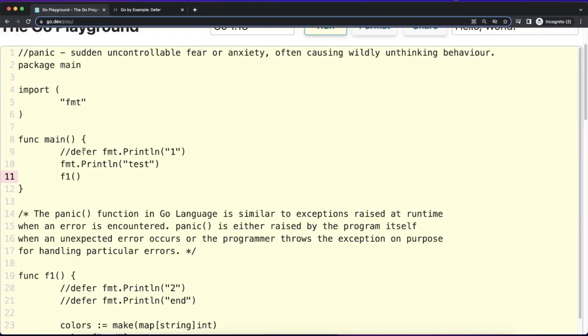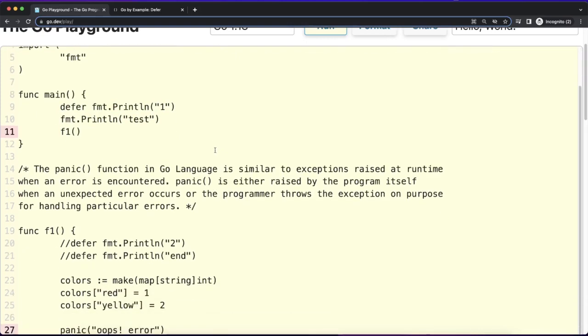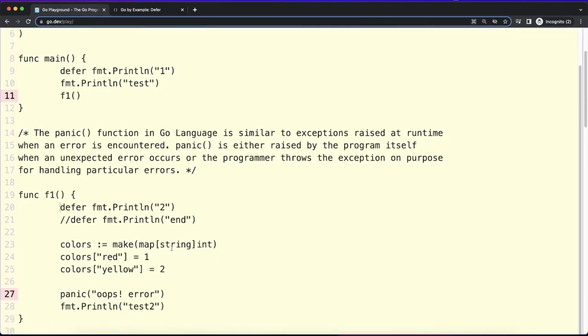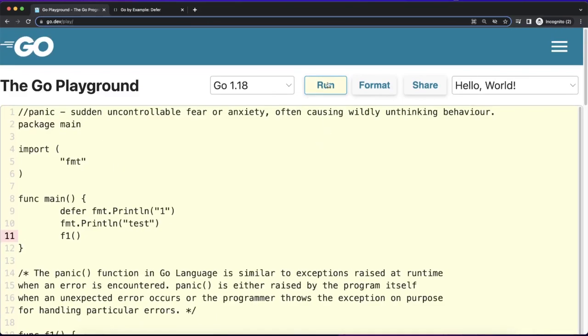Now we will explore this defer keyword. Defer means deferring the execution of this line, so this will be executed at the end of this function. That means this line will be executed, then this function will be called, and after that, this line will be executed. So let me turn on this defer only, and let this other one be commented. Now I will execute this.